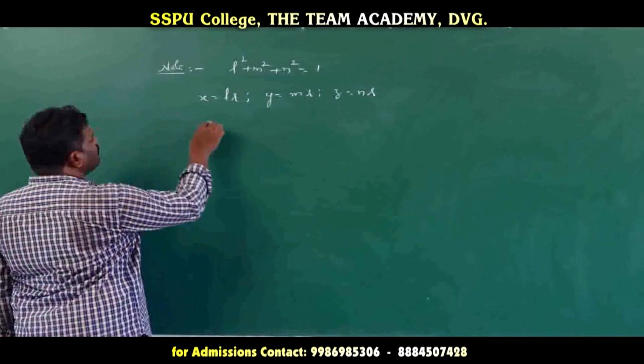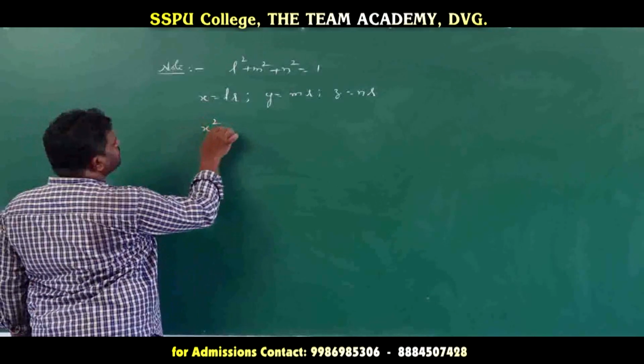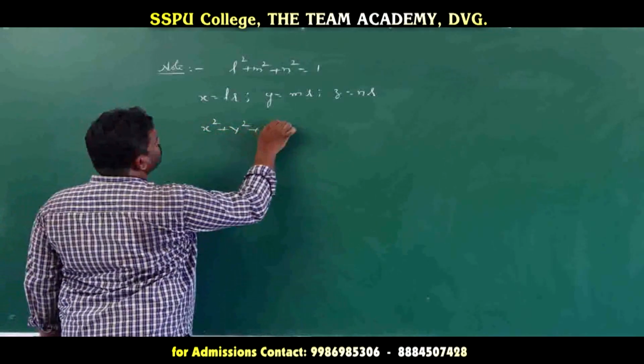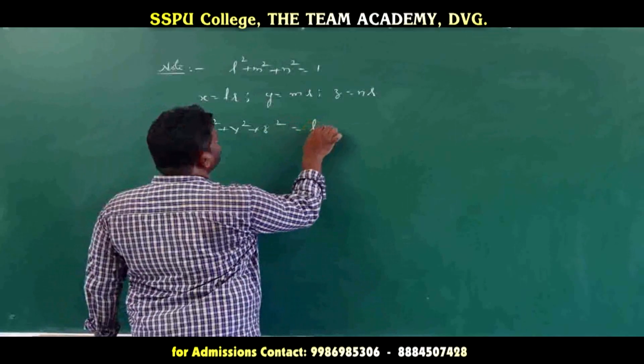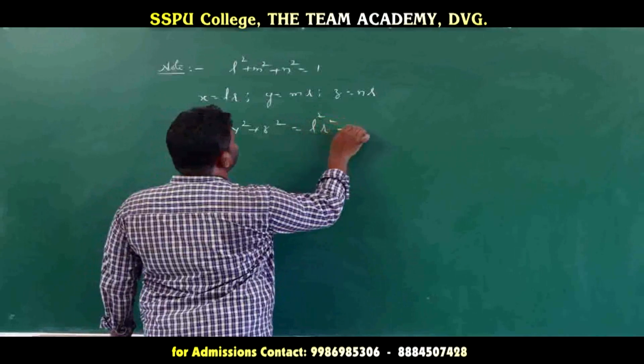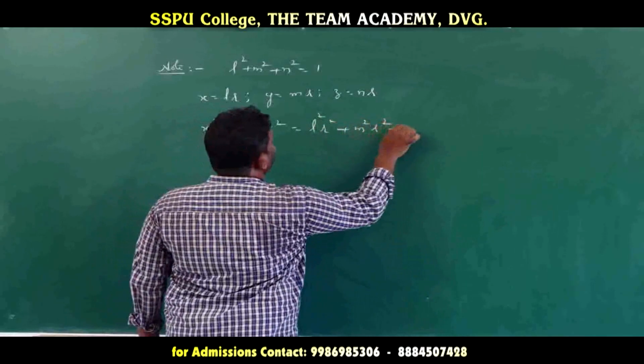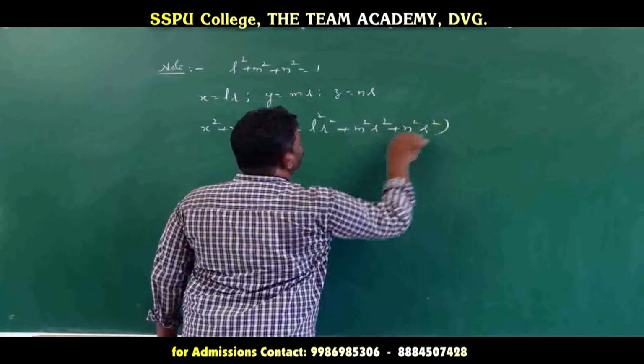Now if we take the sum of the squares, x square plus y square plus z square, that is equal to L square R square, plus M square R square, plus N square R square.